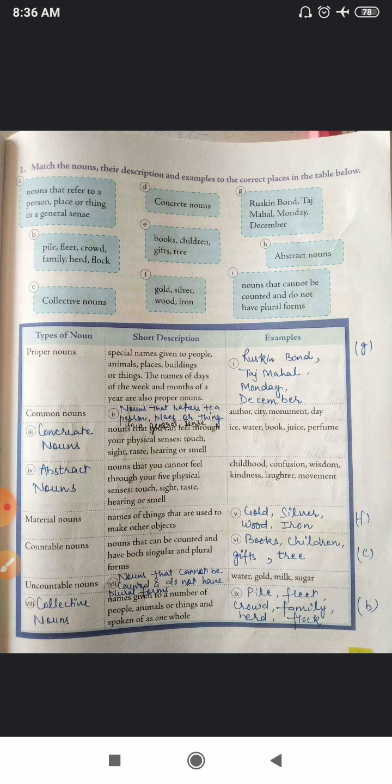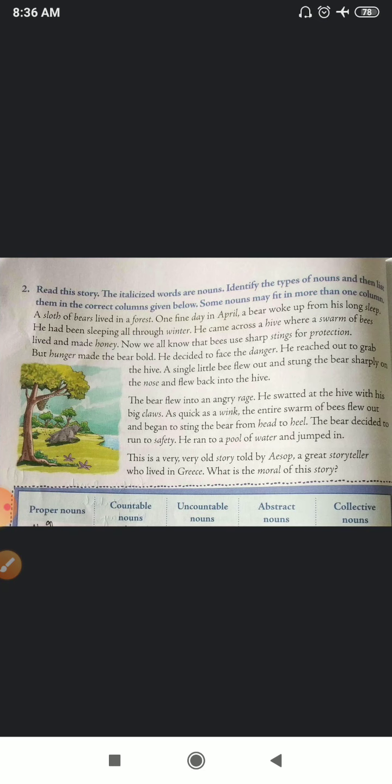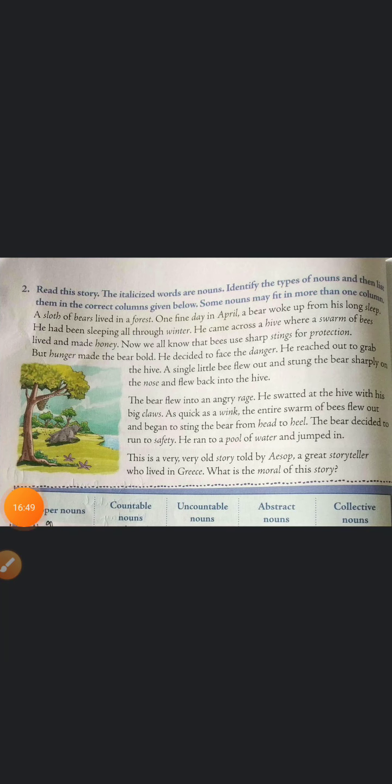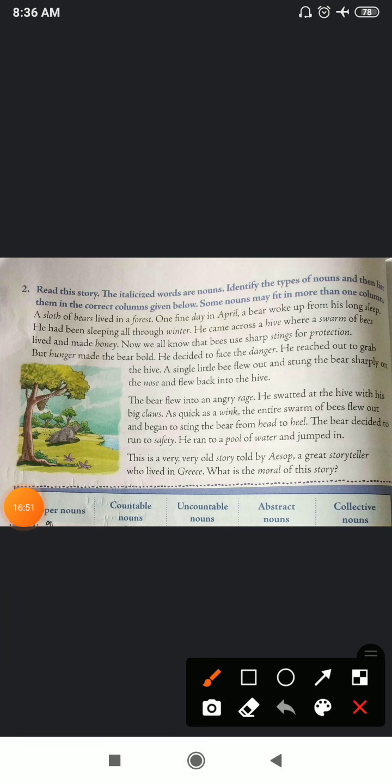Okay, very good student. Now turn to page number 24, next page. In this what you have to do, student, you have to read this story. The italicized words are nouns. Identify the types of nouns and list them in the correct columns given below. Some nouns may fit in more than one column.